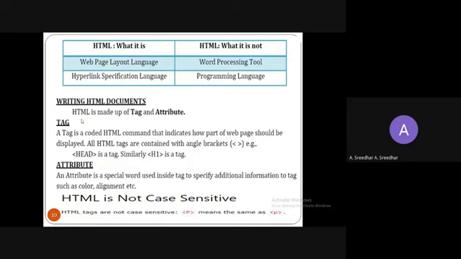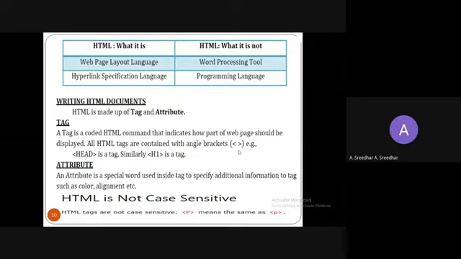A tag is coded HTML. Coded means it's already created. It indicates how a part of the web page should be displayed. By using tags only, we can tell the browser how to display information and where to display it. Like the title is displayed on the top of the web page, and the body shows whatever content you develop. All HTML tags are contained within angle brackets, right?